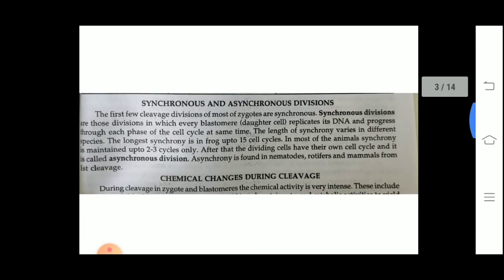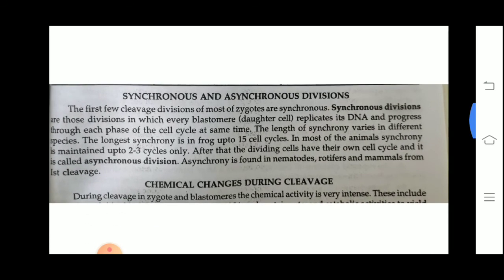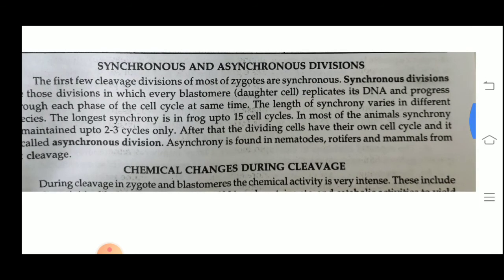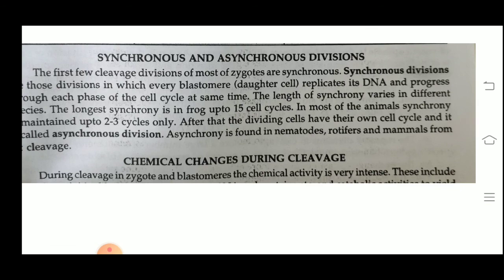Now the next point is synchronous and asynchronous division. What is synchronous division? Synchronous division is that division in which every daughter cell replicates its DNA and every phase of the cell cycle remains the same. If there are two cells, they follow the same pattern, the same cell cycle, but in most animals we observe that this synchronous division is maintained up to 2 to 3 cycles only.